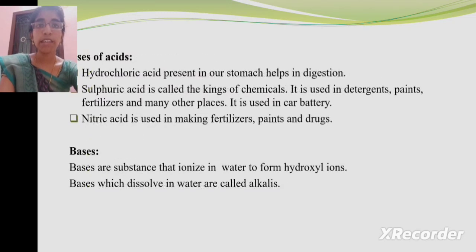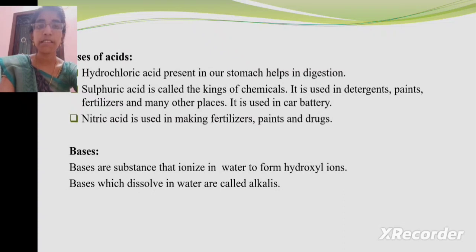The hydrochloric acid which is present in our stomach is very helpful for digestion. Sulfuric acid is also known as the king of chemicals. It is used in making detergents, paints, fertilizers, and it is also used in making car batteries. Nitric acid is used in making fertilizers, paints and drugs.